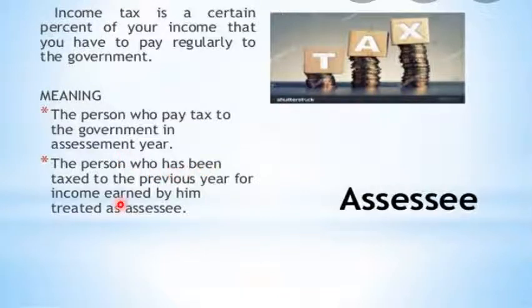The person who has been taxed for the previous year's income earned by him is treated as an assessee. जो income earned किया है हमने previous year में और वो जो taxable है, उसको क्या बोला जाता है? उस पर्सन जो एलिजिबल है इनकम टैक्स पे करने के लिए, उस पर्सन को क्या बोला जाता है? असेसी बोला जाएगा. Assessee is the person who is liable to pay the tax in an assessment year, called an assessee. Fine.